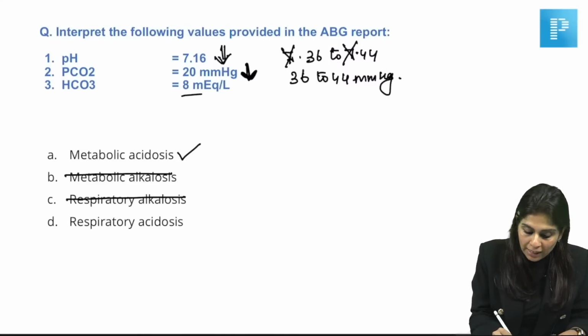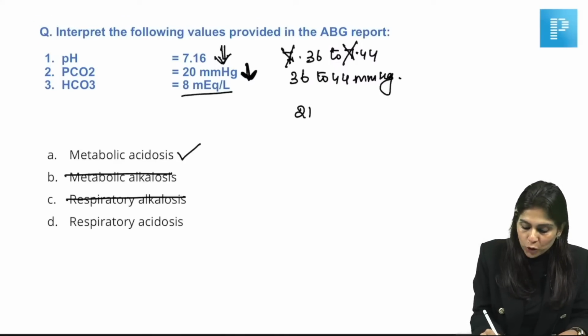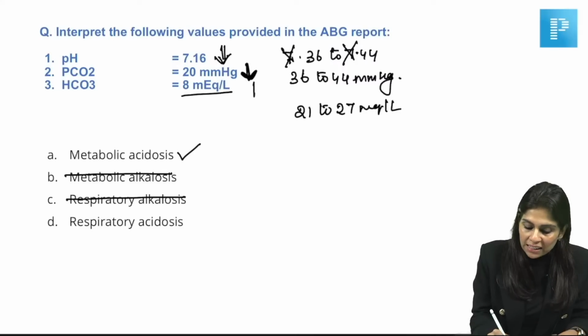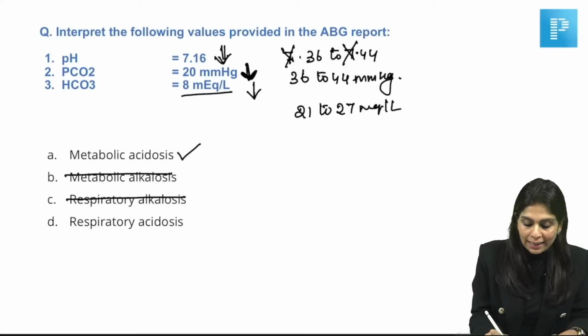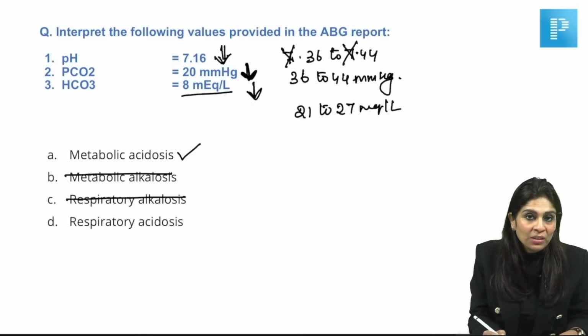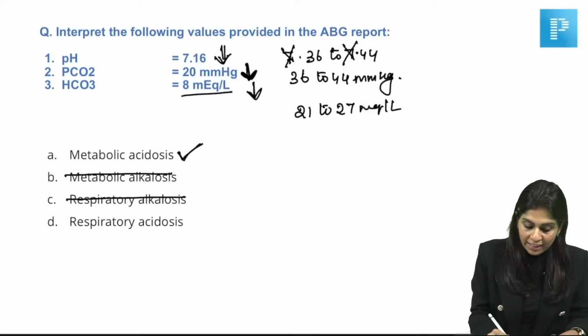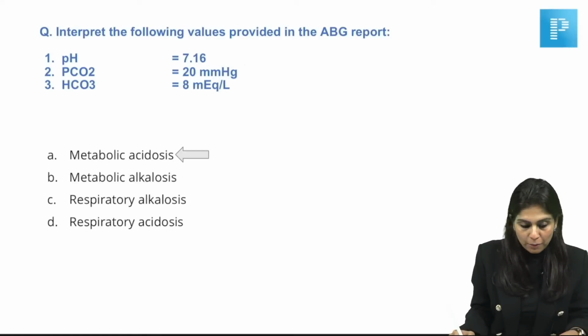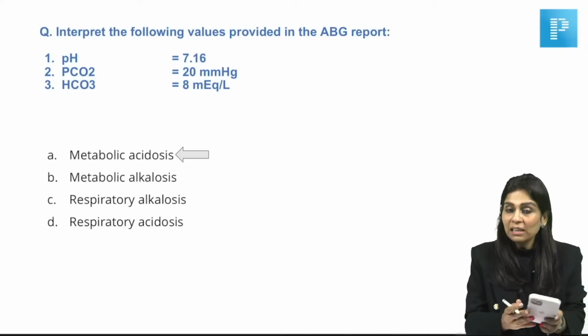Now look at bicarbonate. The normal bicarbonate is 21 to 27 milliequivalents per liter. In this case, bicarbonate is low. Can a low bicarbonate explain acidosis? Yes, because bicarbonate is a major plasma buffer. So for any reason, if a person loses bicarbonate, there is no buffering of metabolic acids, and that will cause metabolic acidosis. So what is the right answer for this question? It is metabolic acidosis. Are you all clear about this?